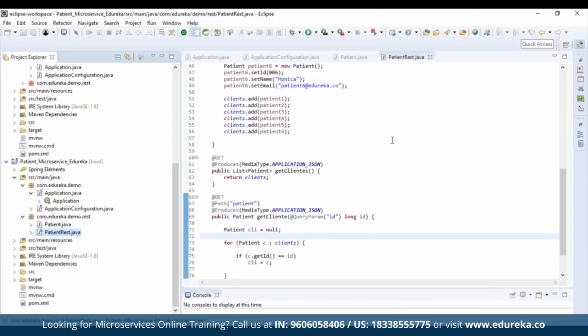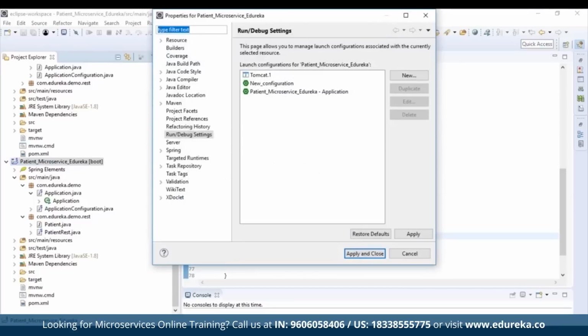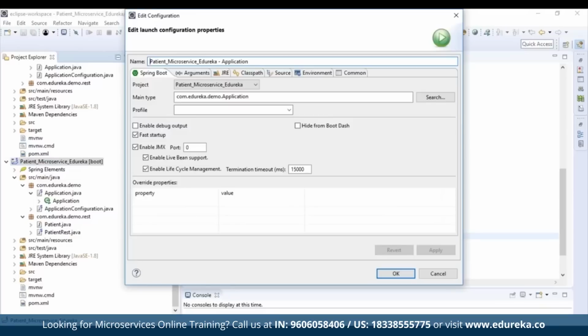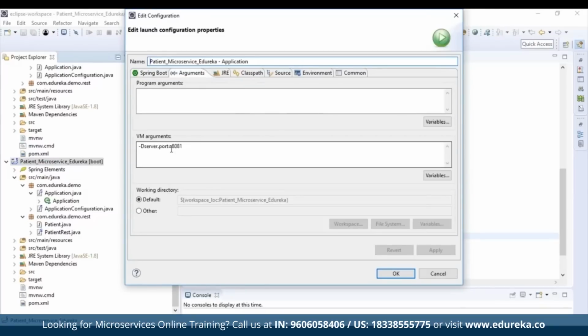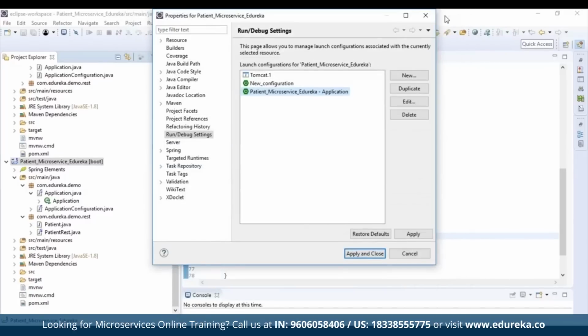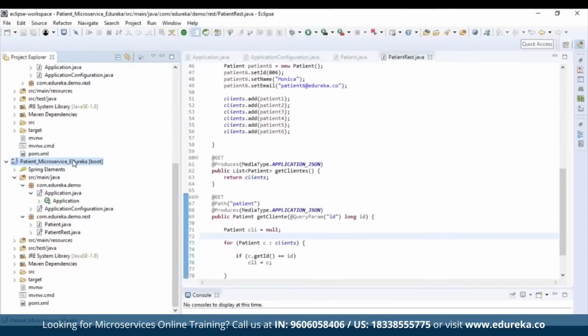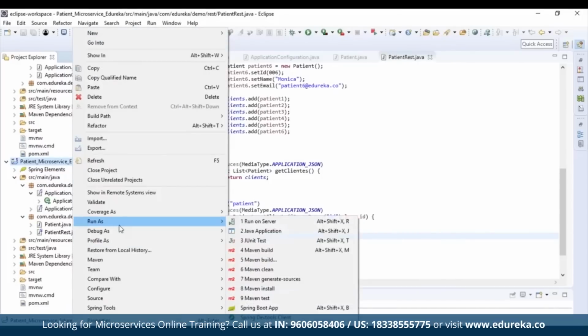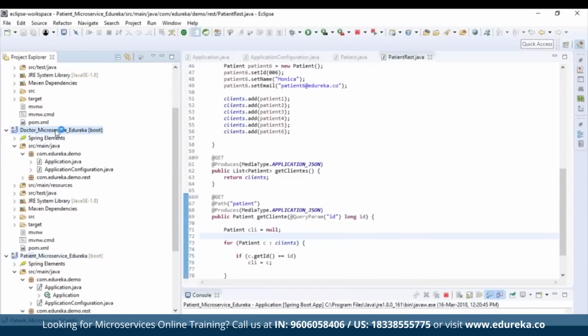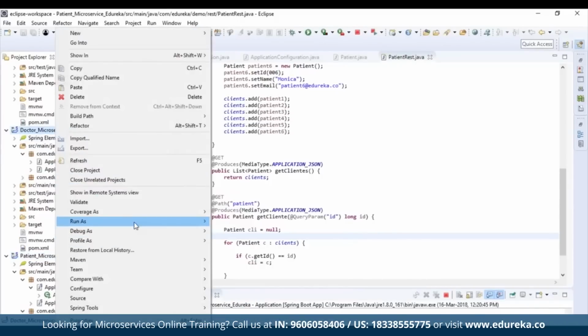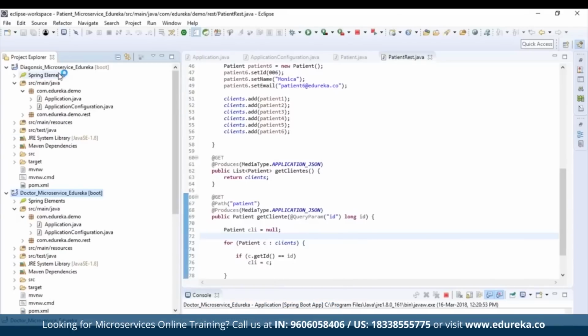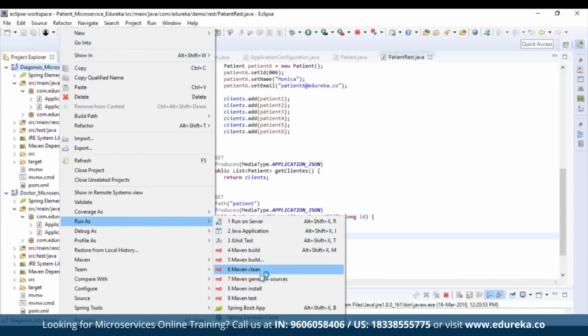Now let me tell you how I've defined the ports here. All I have to do is right click, go to properties, click on run debug settings. And when I go to arguments, I just have to write -D server.port=8081. So you can see that my patient microservice will be running at port 8081 when I start it. Let me start all of these services one by one. I'll start this first, just click on run as Spring Boot app. Similarly, right click on this and run it as Spring Boot app again. And I'll run this also as a Spring Boot app.